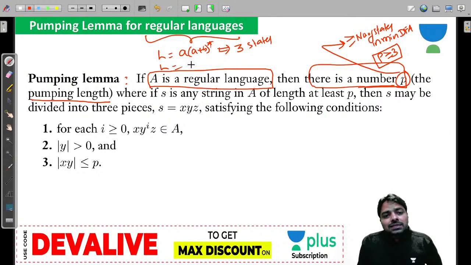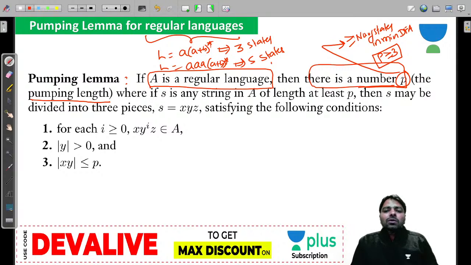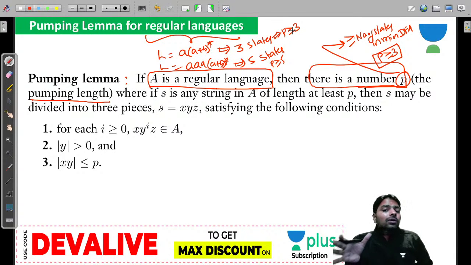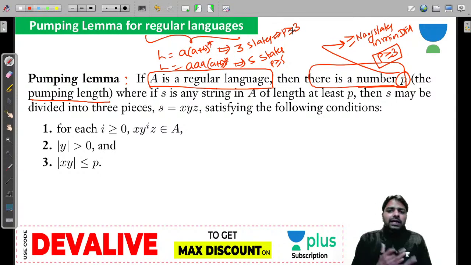If I am taking L is equal to strings starting with AAA, you will have 5 states. Then P is greater than or equal to 5 for this. The P is not 3, not 4. Remember that. For the first language it can be any value greater than or equal to 3. That was the previous year GATE question: which one of the following is possible to be P? So 3, 4, 5, 6, everything is possible.